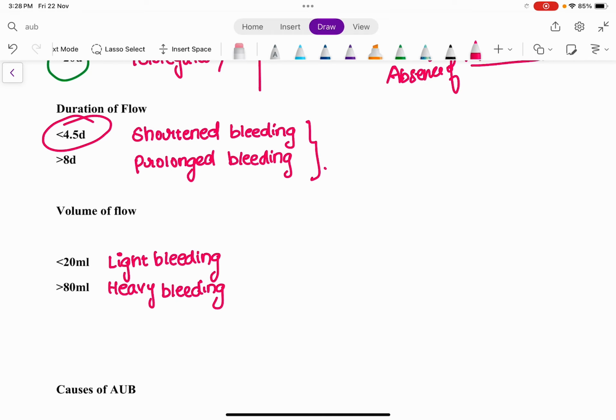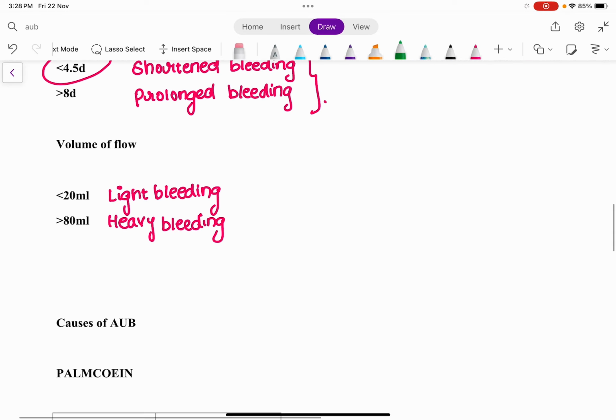So there are some confusions and controversies whether it is less than 4.5 days or less than 2 days. Both are discussed by many people, right? So you just take into consideration whether it is less than 4.5 days or less than 2 days, it is a shortened bleeding. More than 8 days, it is a prolonged bleeding. Clear? Yes. So now let's discuss the volume of the blood flow.